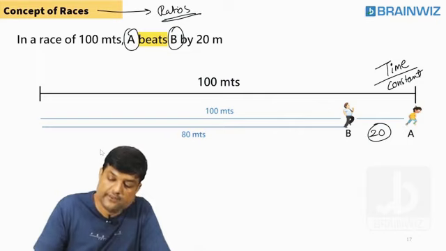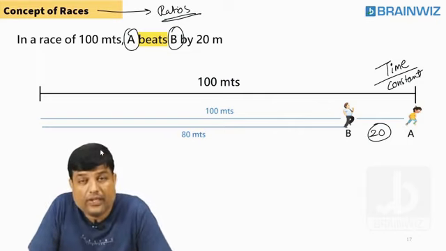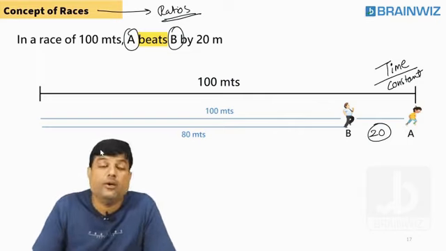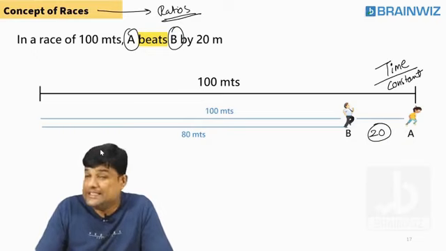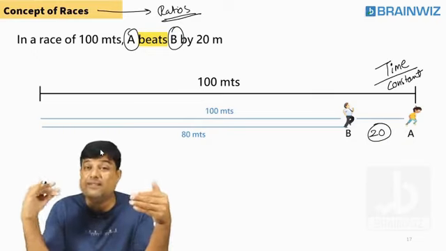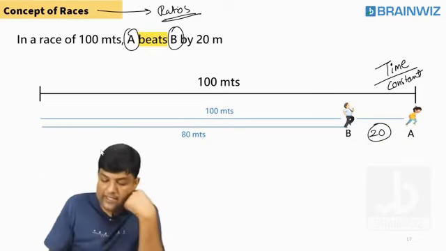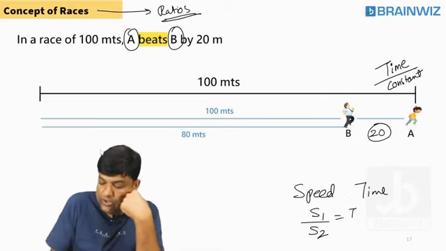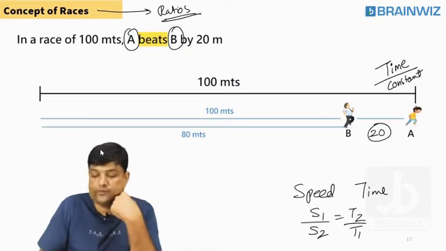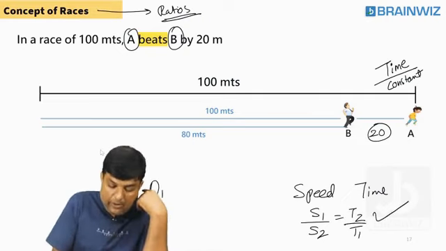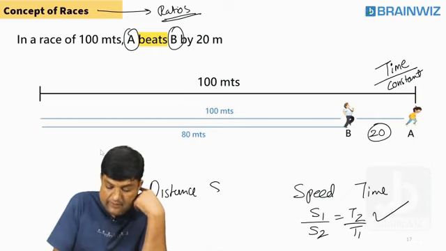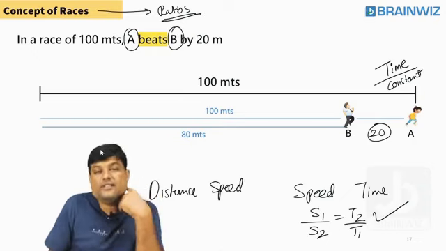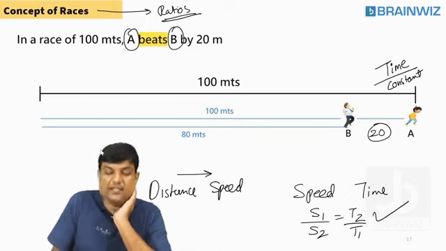Time is constant, not distance. Students, what we have learned in our early classes: speed and time are inversely related. S1 by S2 is equal to T2 by T1. This kind of thing we have done. But when we talk about distance and speed, do they have a direct relation? Yes.